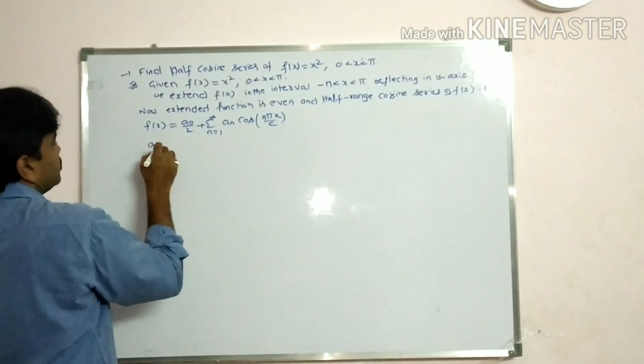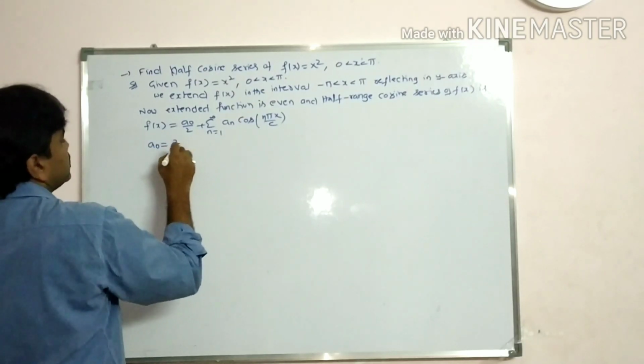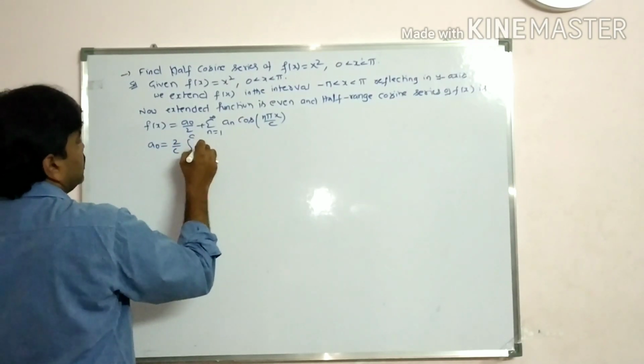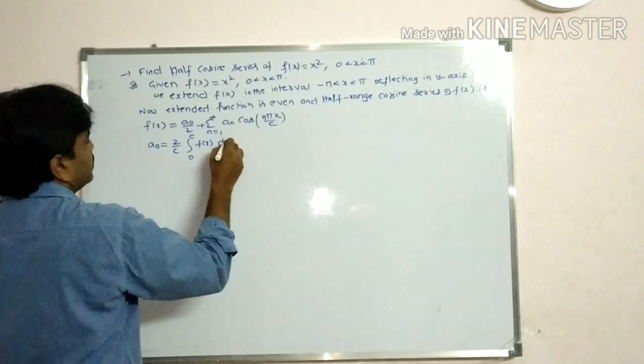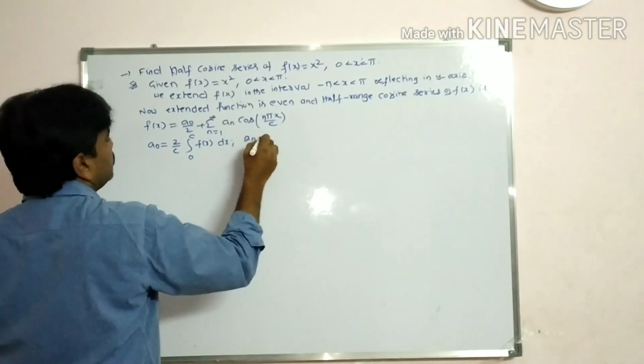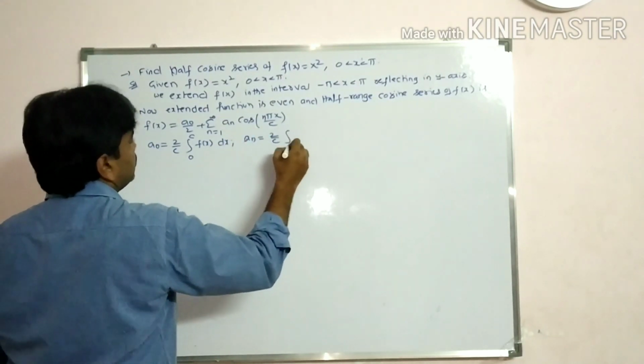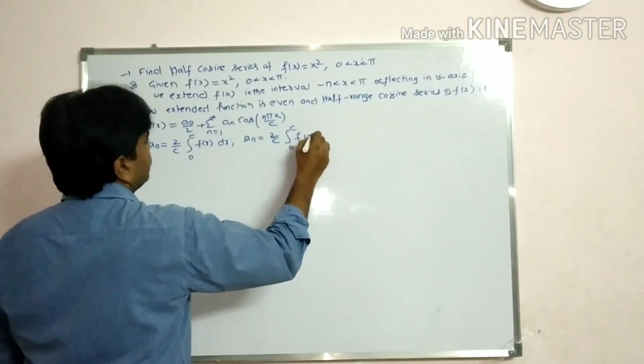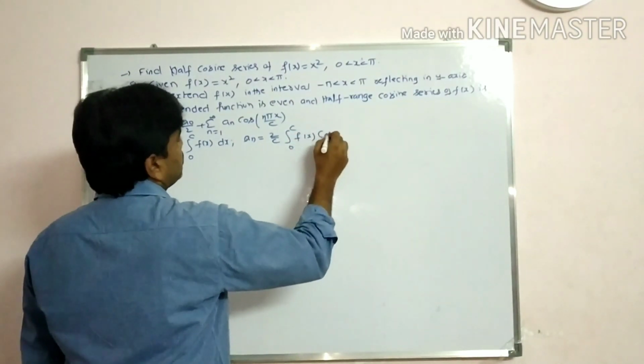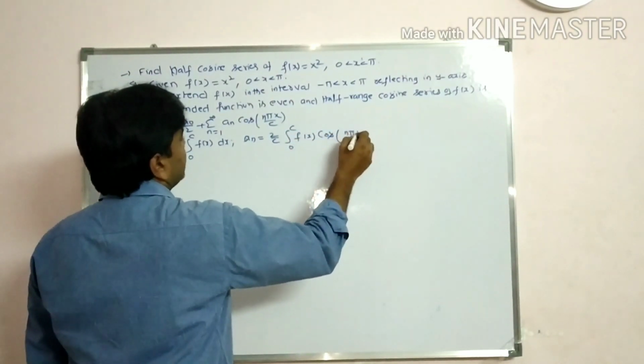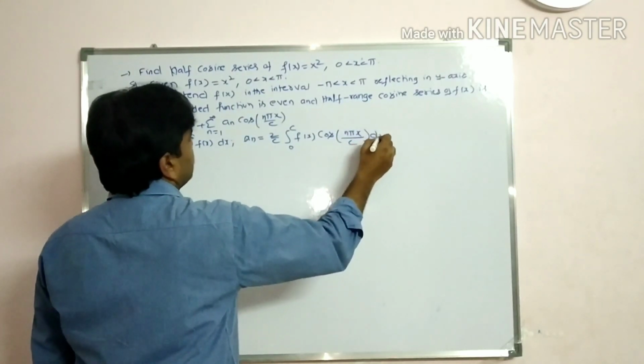What is a naught value? 2 by c integral 0 to c f of x dx. What is a n value? 2 by c integral 0 to c f of x cos n pi x by c into dx.